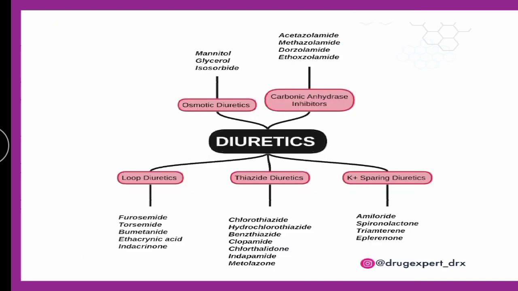Next question, if you will see, this one is again a very nice schematic which I have got. Diuretics are divided into loop diuretics, which is nothing but high ceiling diuretics, that is very potent diuretics. Thiazide diuretics, that is moderately potent diuretics, and these all are weak diuretics. Carbonic anhydrase inhibitors, osmotic diuretics are weak diuretics, and potassium sparing diuretics.